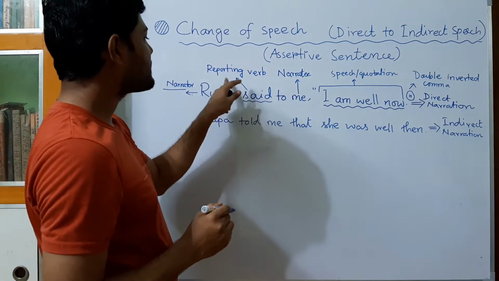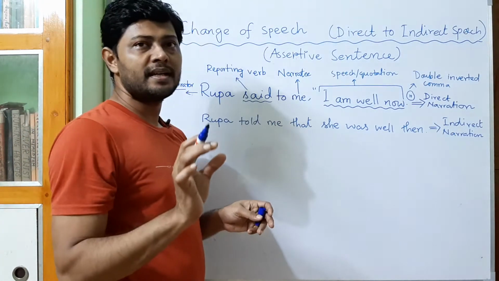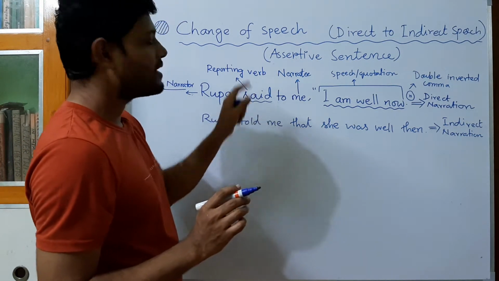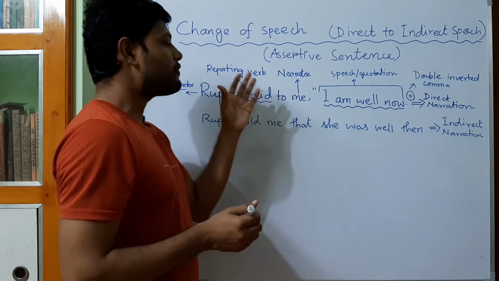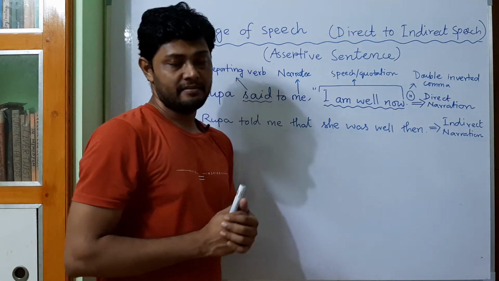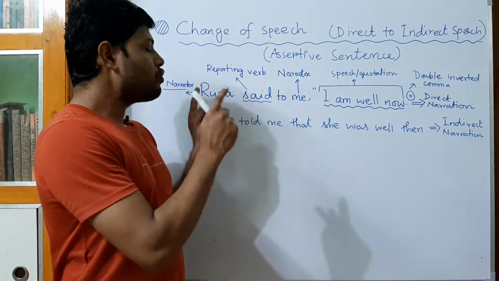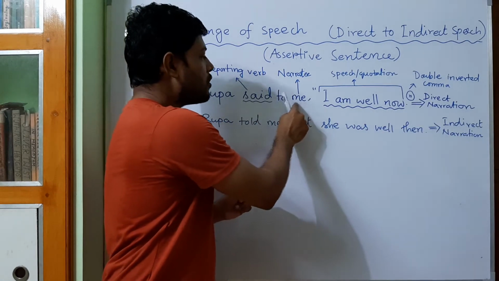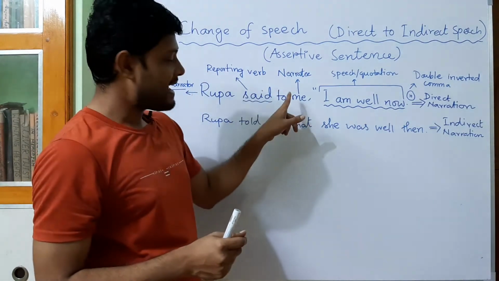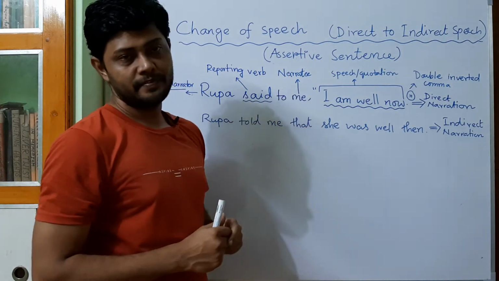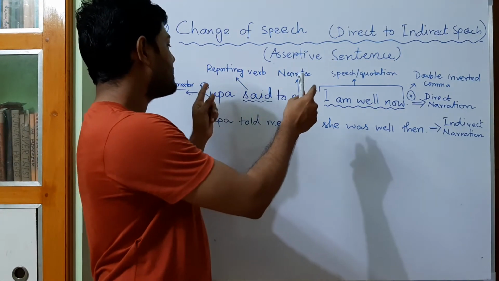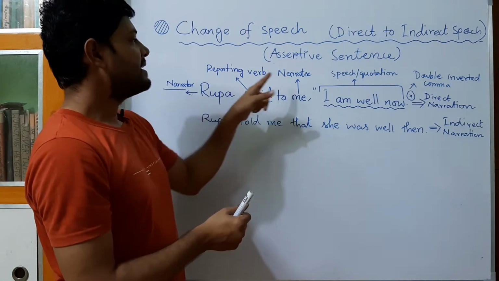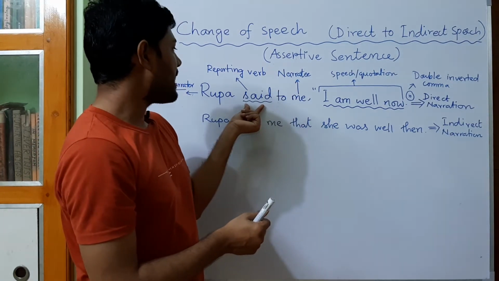This verb is known as the reporting verb. In most cases, you will find the verb in the past tense. After that, you may find the listener is also mentioned, that means to whom the sentence is told. This sentence is told to me. So me is here the listener, and me is called narrative. Okay, so in the field of narration change, the speaker is called narrator, the listener is called narrative, and this verb is called reporting verb.